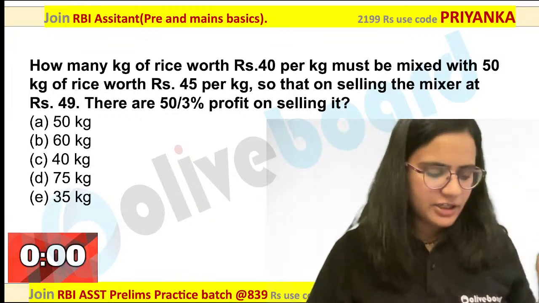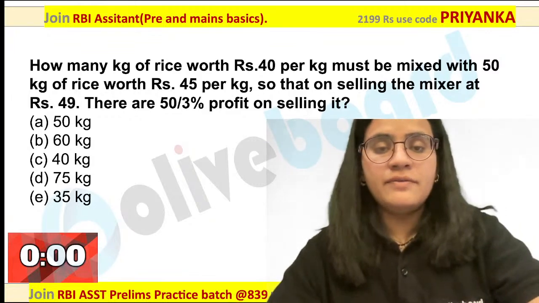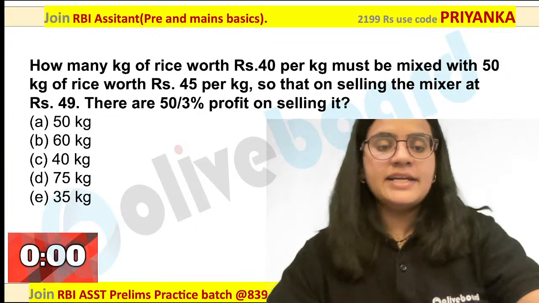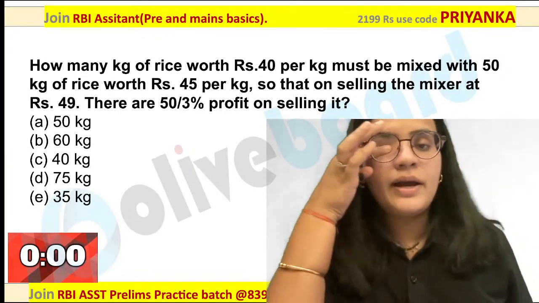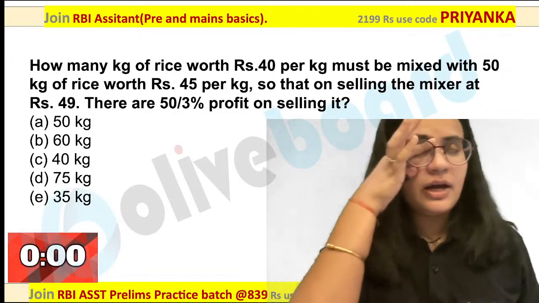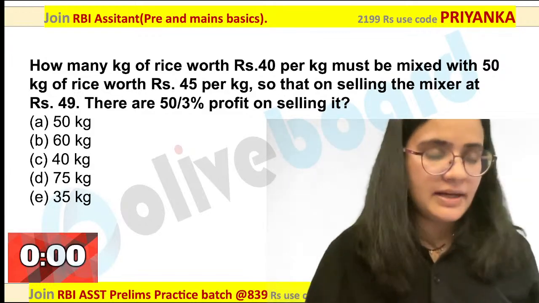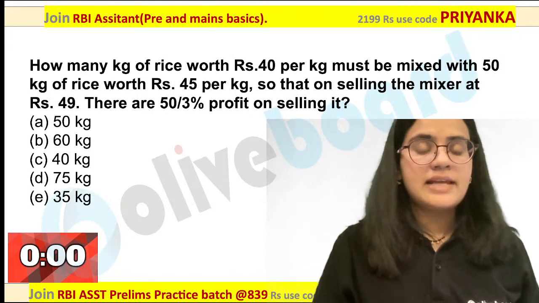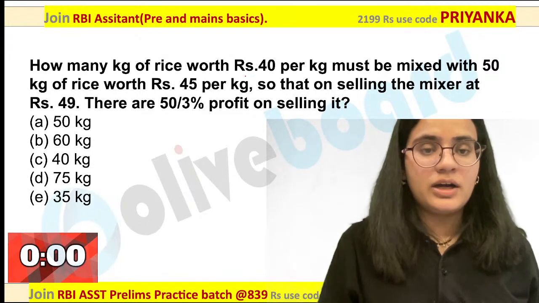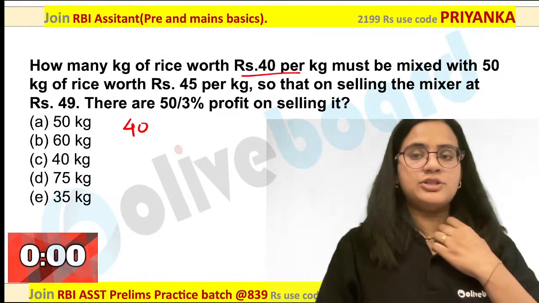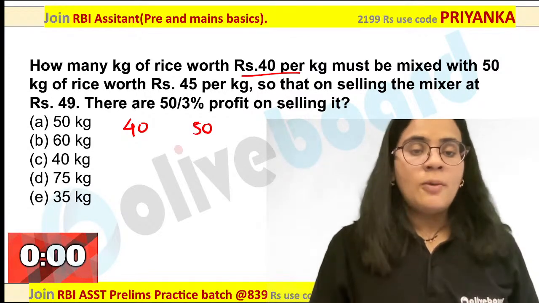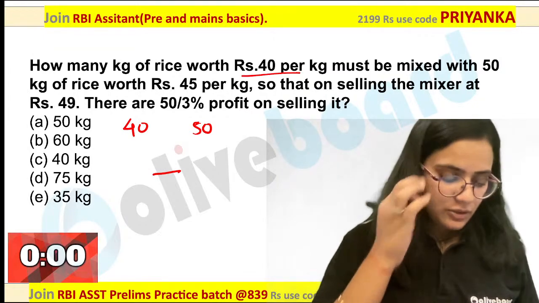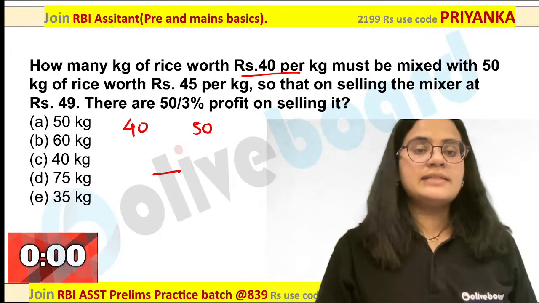All of you please pay attention over here. First of all, whenever you are drawing an alligation diagram, you have to write only the cost price. Please remember this concept. Whenever you are drawing the mixture and alligation based diagram, you have to always write down cost price only. So this is 40 per kg, the first price. 50 rupees per kg, this is the second cost price. Now the middle cost price I have to calculate.